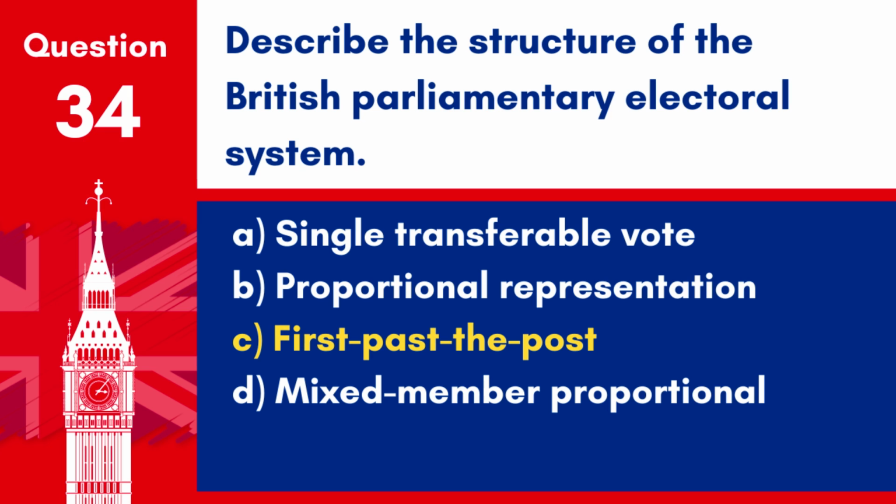Answer: C. First past the post. The UK uses the first past the post electoral system for general elections, where the candidate who receives the most votes in each constituency wins a seat in the House of Commons.